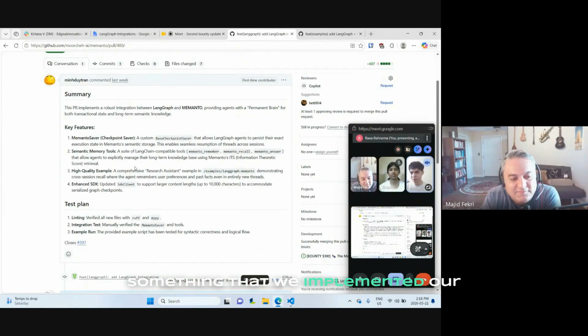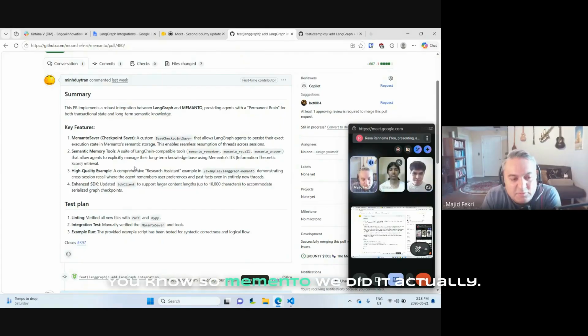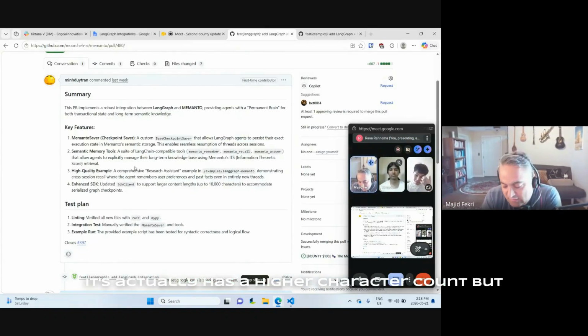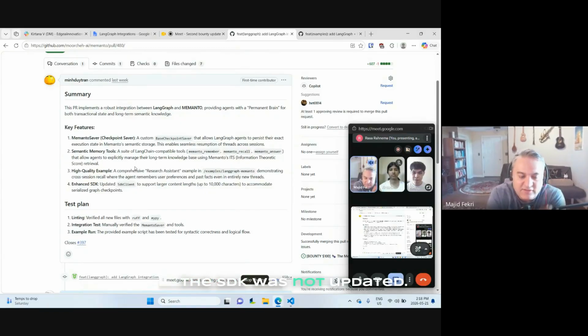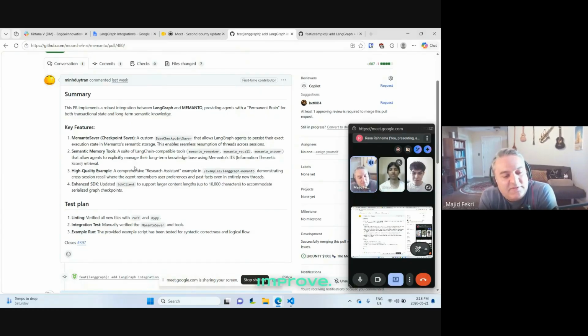Something that we implemented on Memanto, but not our SDK. Yeah. On Memanto, it actually has a higher character count, but the SDK was not updated. So this is a very good catch. This is the kind of stuff we're really looking for contributors to find and help us improve.